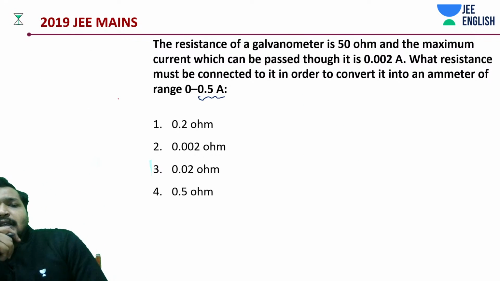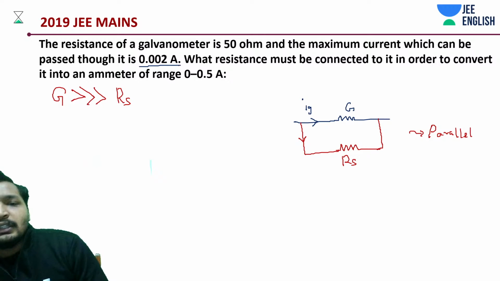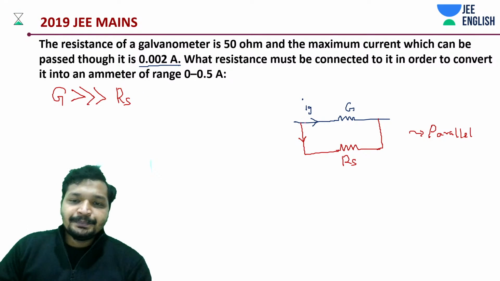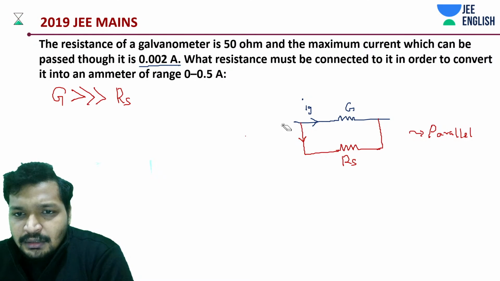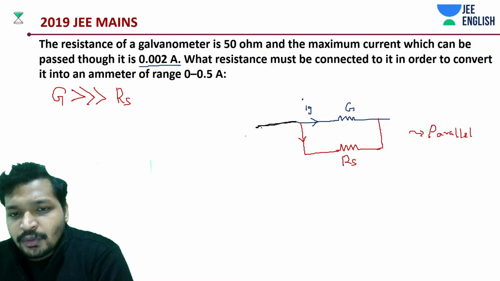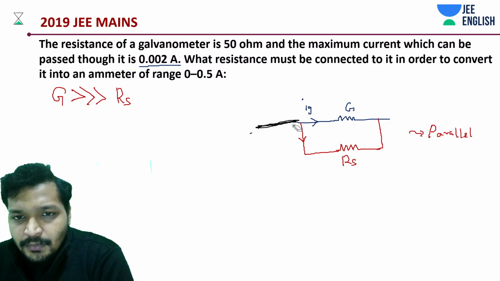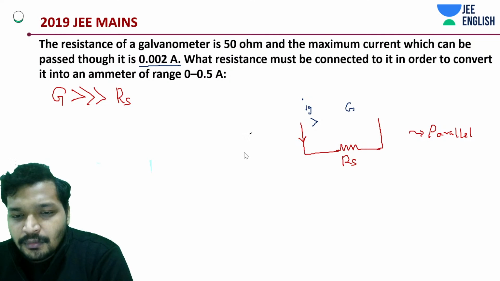Is there any hint around this? No hints. Okay, solve it. That's the hint. It's a very simple concept in this case.